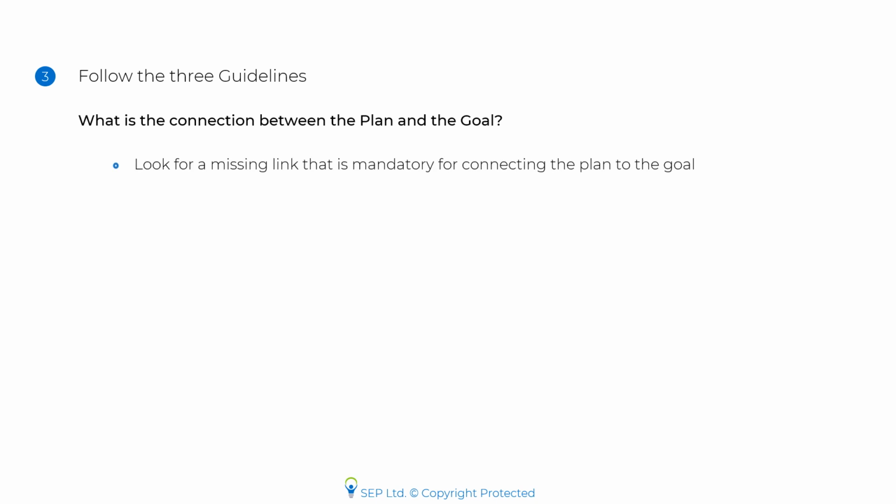Following the third guideline is looking for a missing link that is mandatory for connecting the plan to the goal. Any piece of information which is necessary for connecting the dots between the plan and the goal but has not been given must have been assumed.